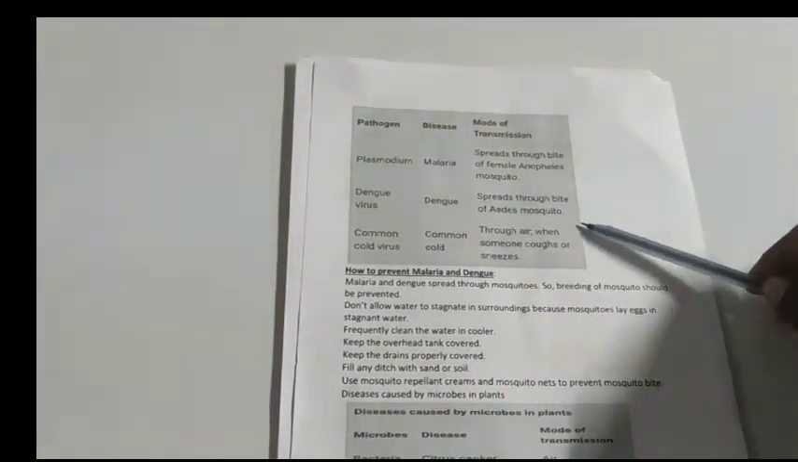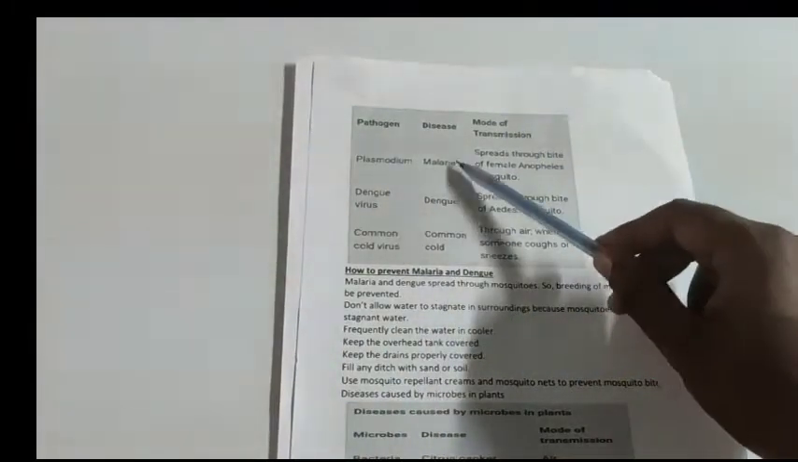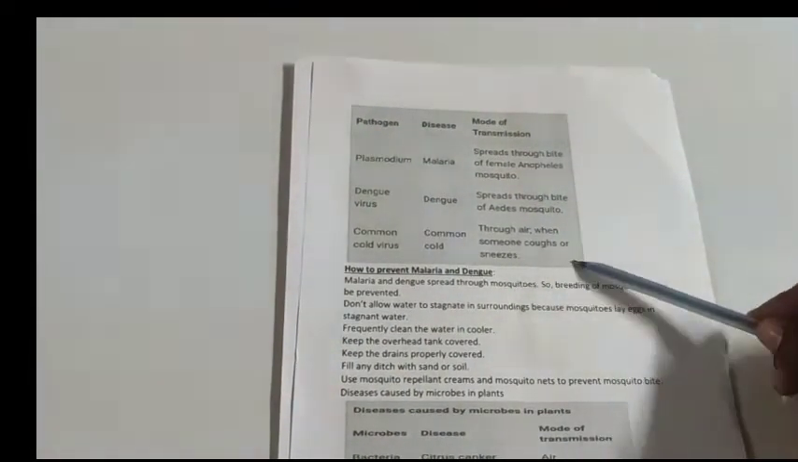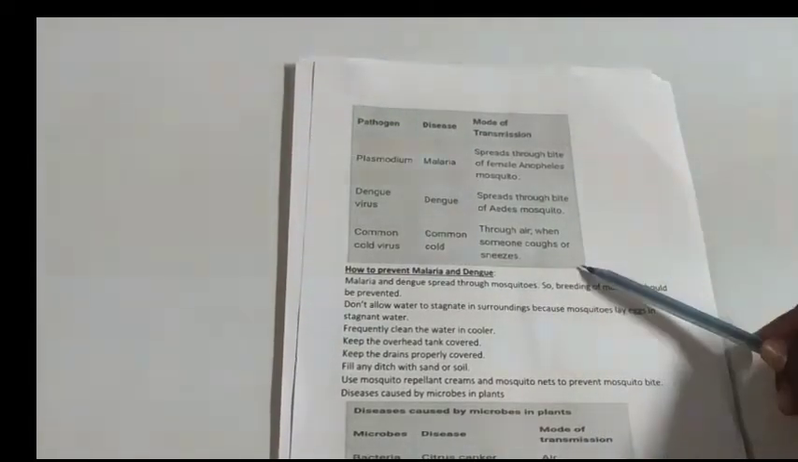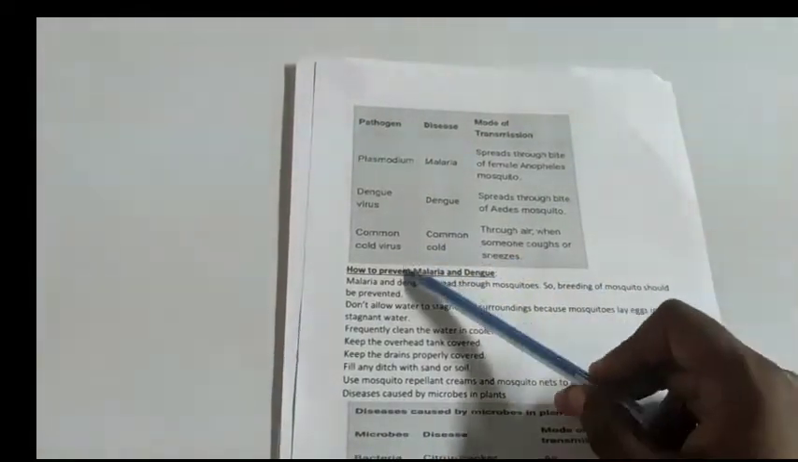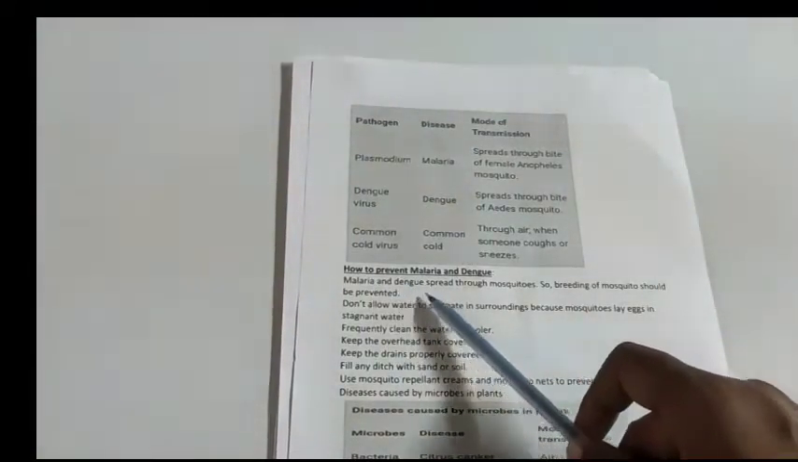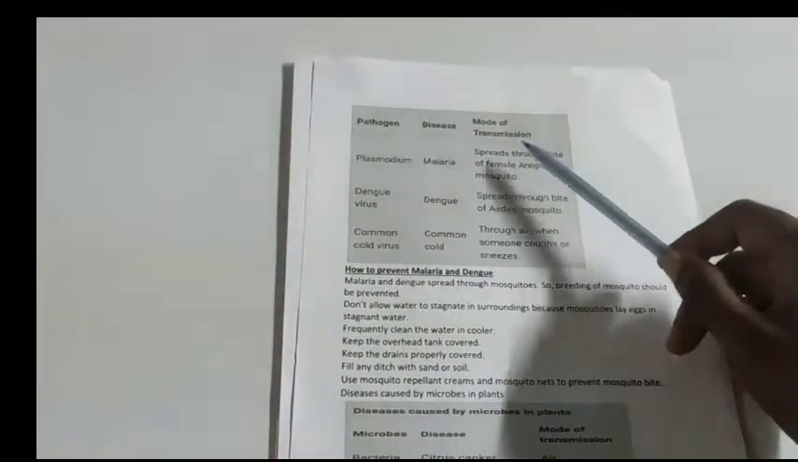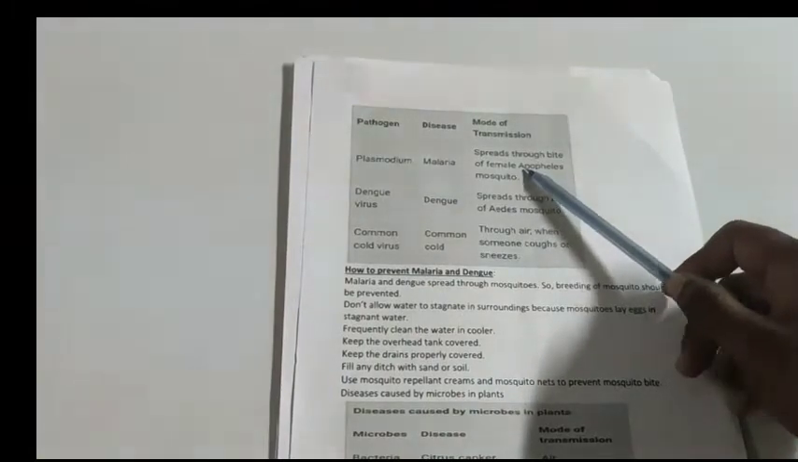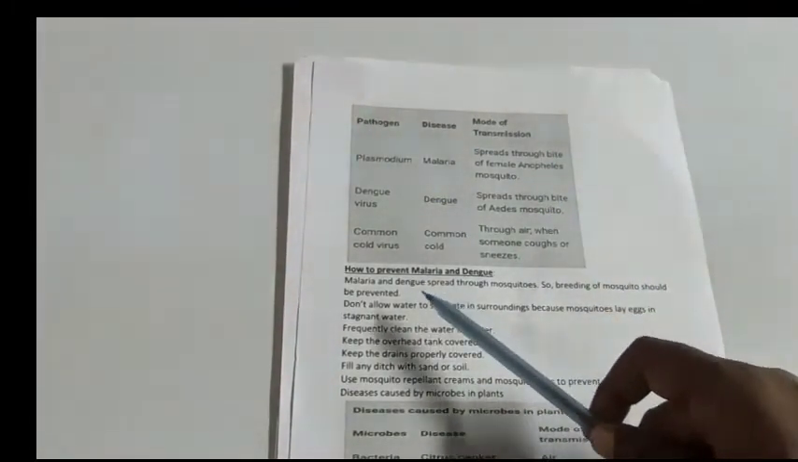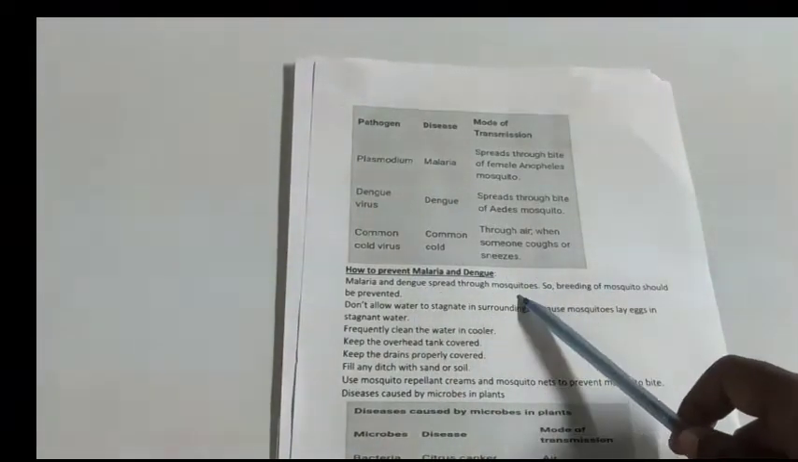So this is the table showing the pathogen, the disease caused by that pathogen, and the mode of transmission. These are some of them only, not all. Now, how to prevent malaria and dengue fever? Malaria and dengue spread through mosquitoes. Malaria is spread through the female Anopheles mosquito and dengue is spread through the Aedes mosquito.